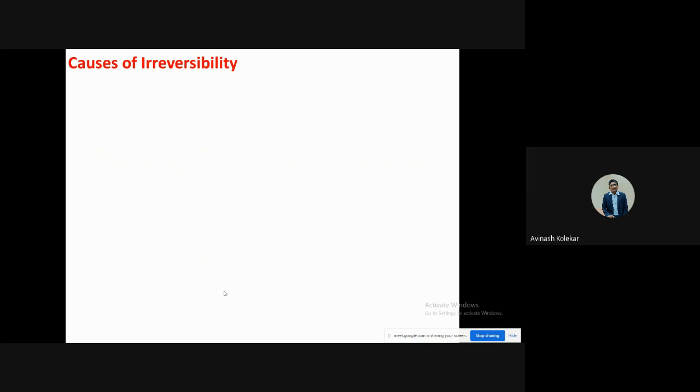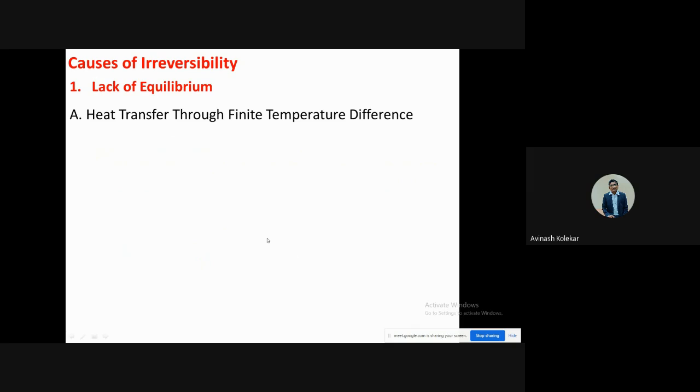The first difficulty among the causes of irreversibility is the lack of equilibrium. When you want some type of process, particularly heat transfer or work transfer, to happen, then there is always a lack of equilibrium.